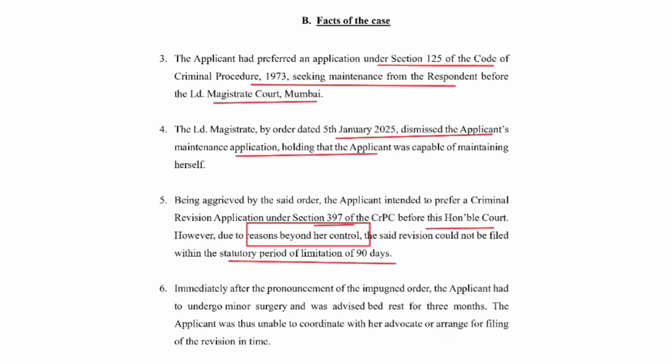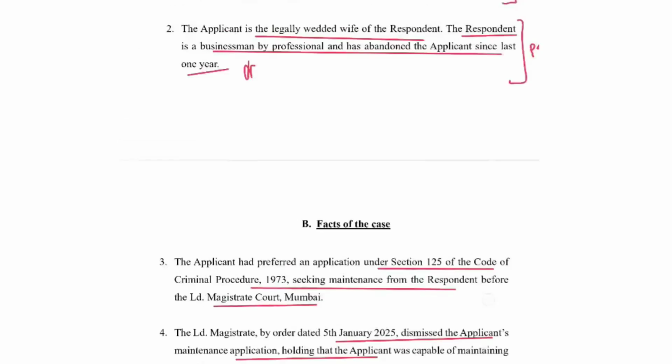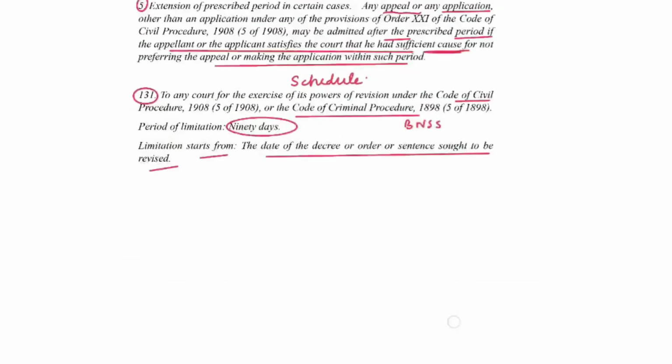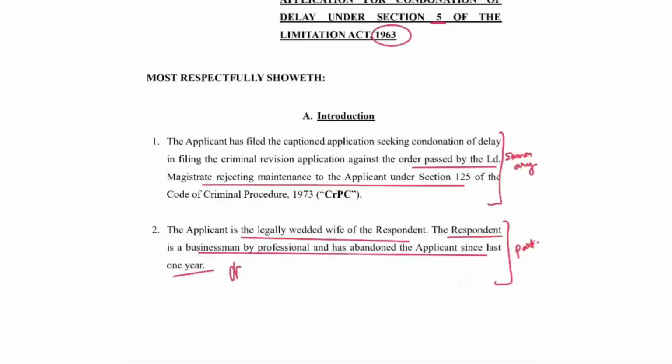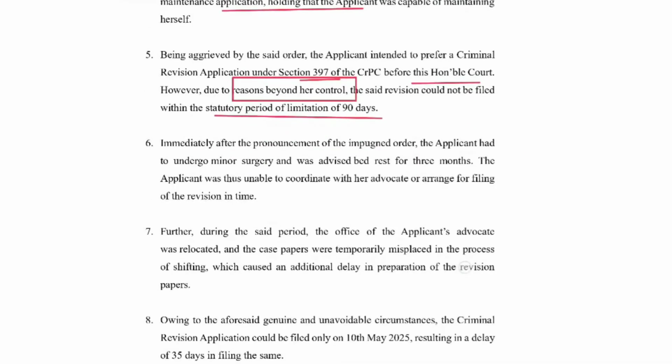Where does this 90 days period come from? It comes from Article 131 of the Schedule of the Limitation Act, which mentions the limitation period to file revision. Immediately after the pronouncement of the impugned order, the applicant had to undergo a minor surgery and was advised bed rest for 3 months. The applicant was thus unable to coordinate with her advocate or arrange for filing of the revision in time.